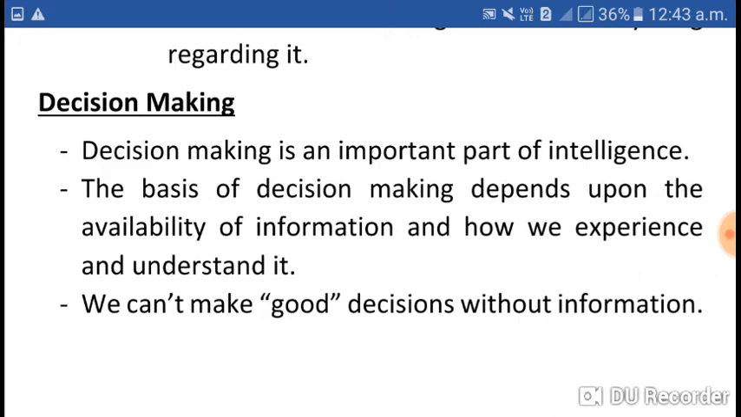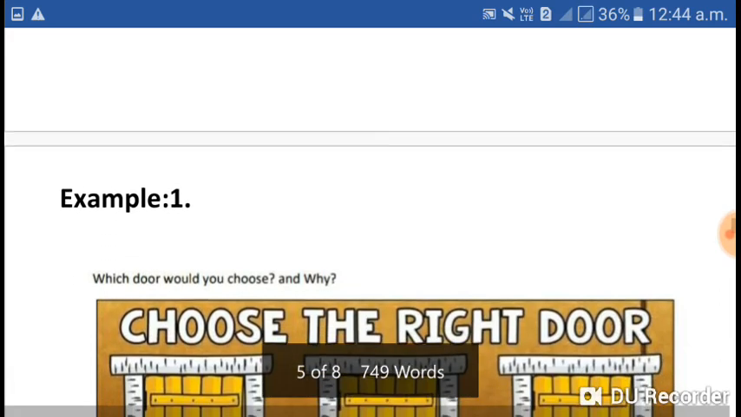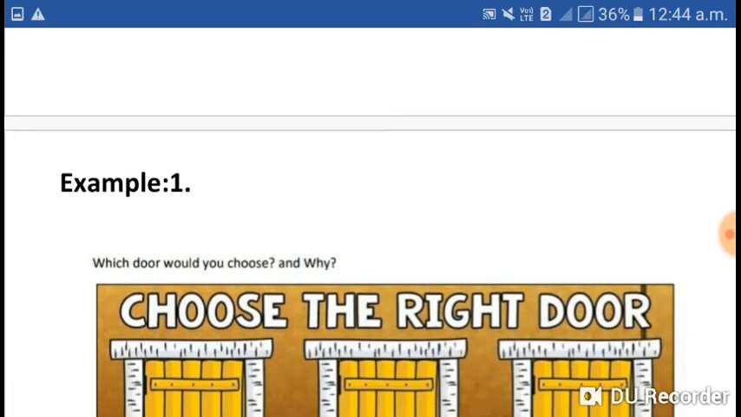If there is no information, is it possible to make good decisions? No. So good decisions depend upon the information in our hand. So we can say decision making is very important, it is a crucial part of intelligence. Now let us see an example of decision making and intelligence also.